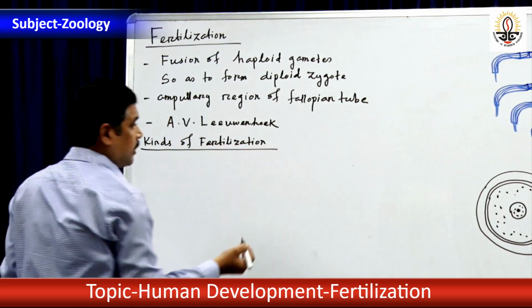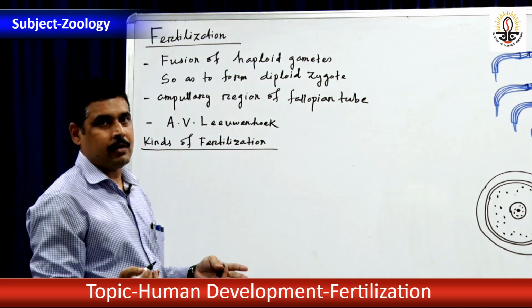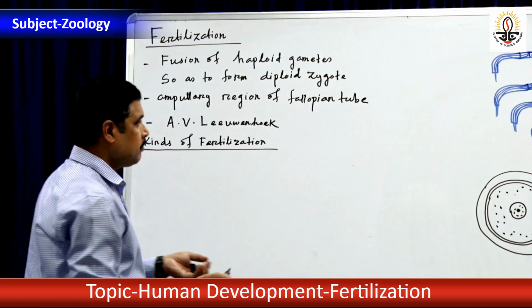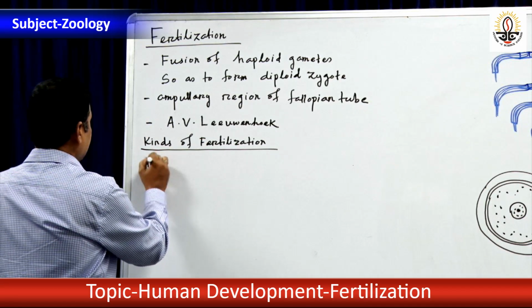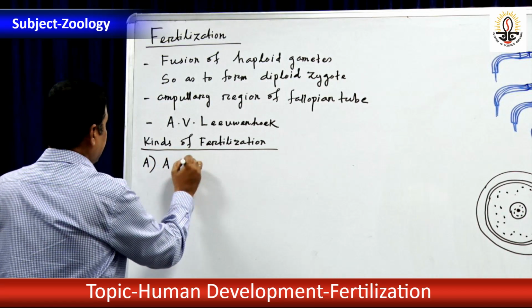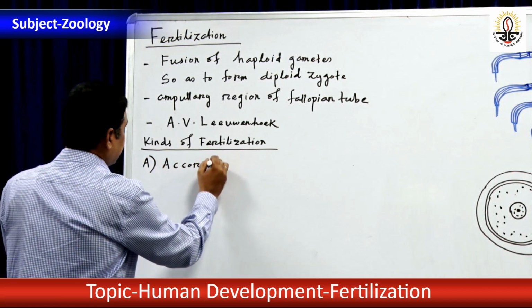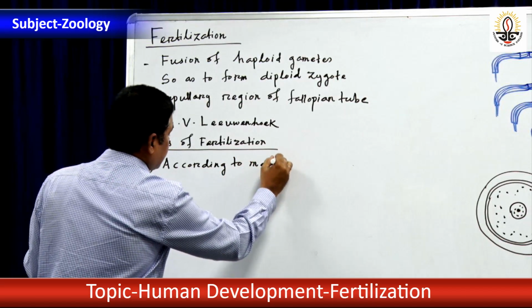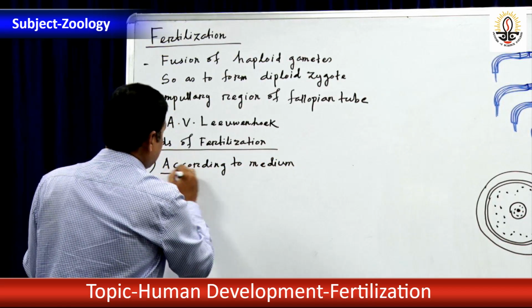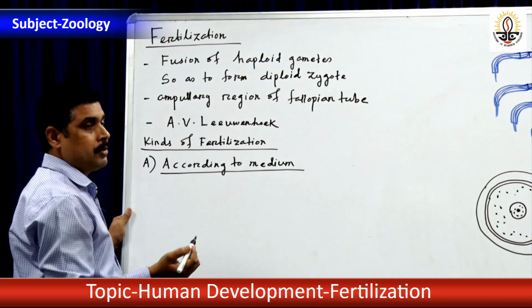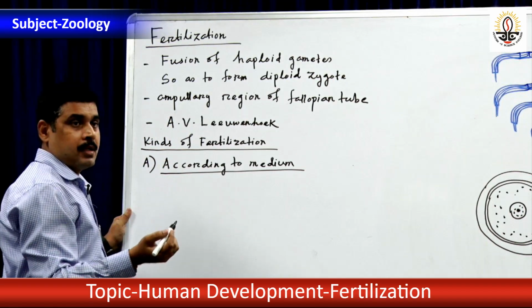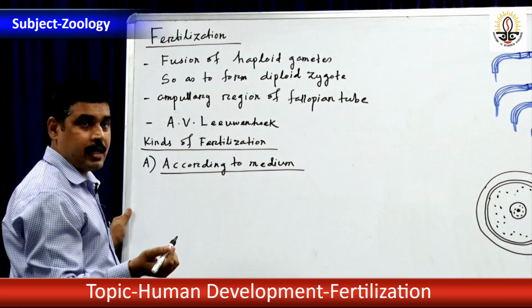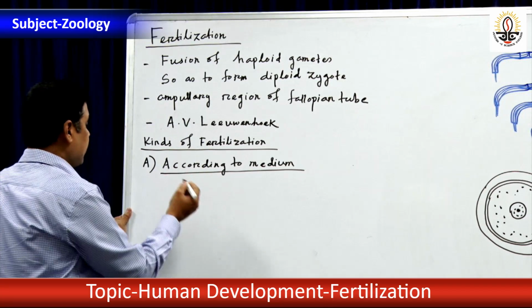Fertilization is divisible into many types according to many criteria. First of all, according to the medium of fertilization, it is divisible into two types: external fertilization and internal fertilization.